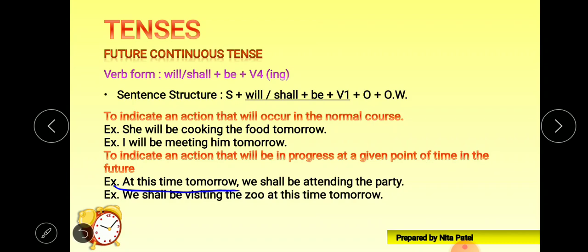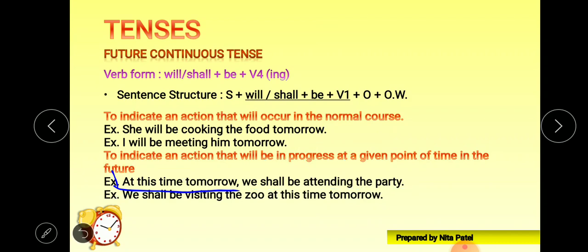Now look at this. Tomorrow, we are talking about tomorrow. Here we have the normal course of time. Tomorrow it's a big day, but wherever I am saying that at this time tomorrow, so same time tomorrow, what will happen? We shall be attending the party. We shall be attending the party. Look at this, shall is there because we is there, be, to be form, ing form or V4 form is there. So it's an example of future continuous tense.